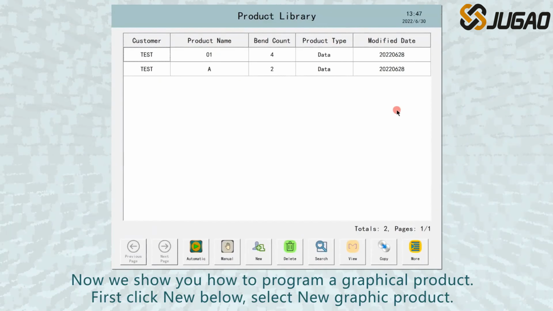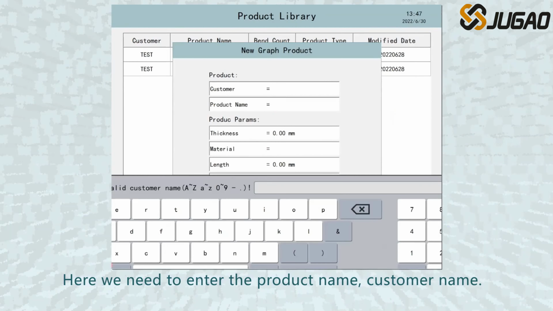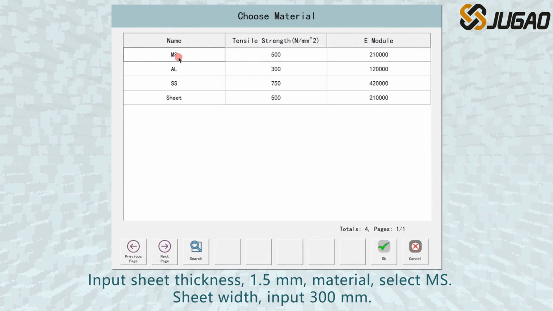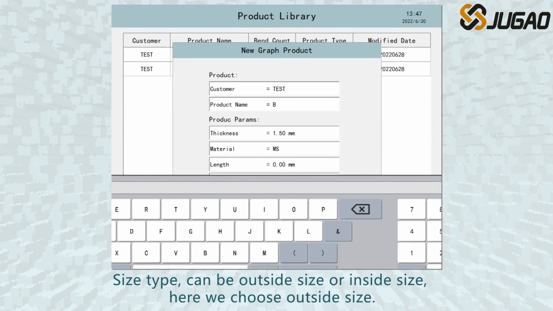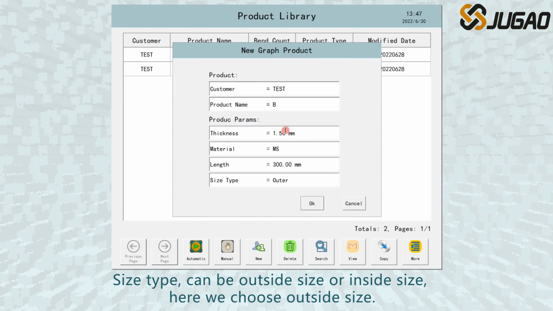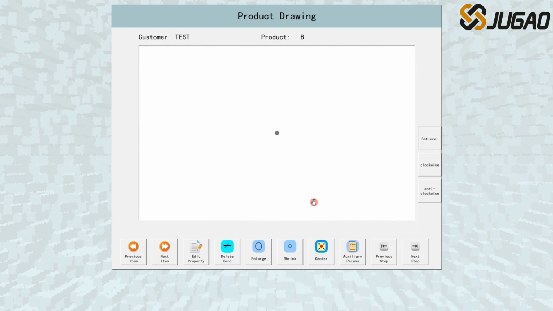Now we show you how to program a graphical product. First click New below, select New Graphic Product. Here we need to enter the product name, customer name, input sheet thickness 1.5 mm, material, select MS, sheet width, input 300 mm, size type, can be outside size or inside size, here we choose outside size. After typing, click OK. The graphical product edit shape interface is displayed.